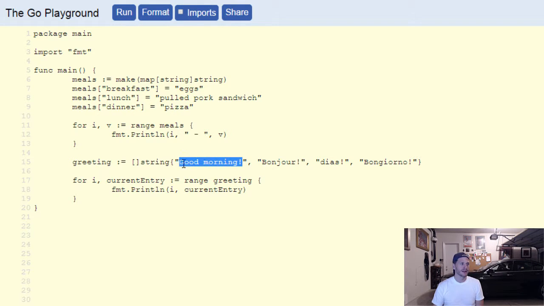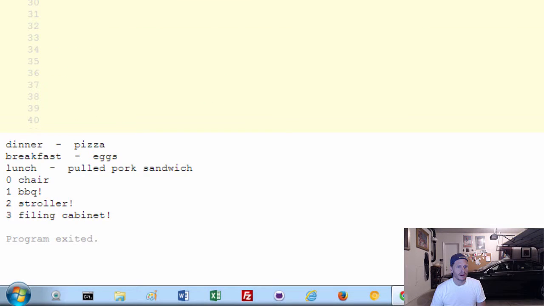So items in the garage, I have in here, I have a chair, and I have a barbecue with an exclamation point, and I have a stroller, and I also have, I don't know what, I have a filing cabinet. There we go. And it should run if all goes well. There we are. There are the answers. All of that stuff. All right, cool.